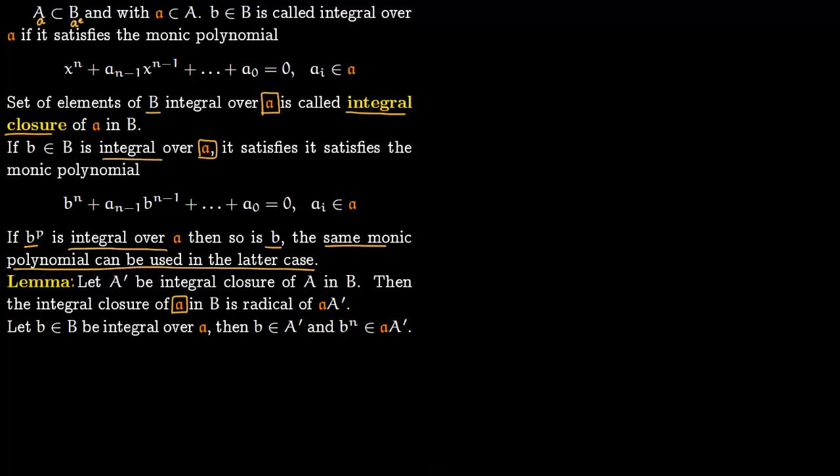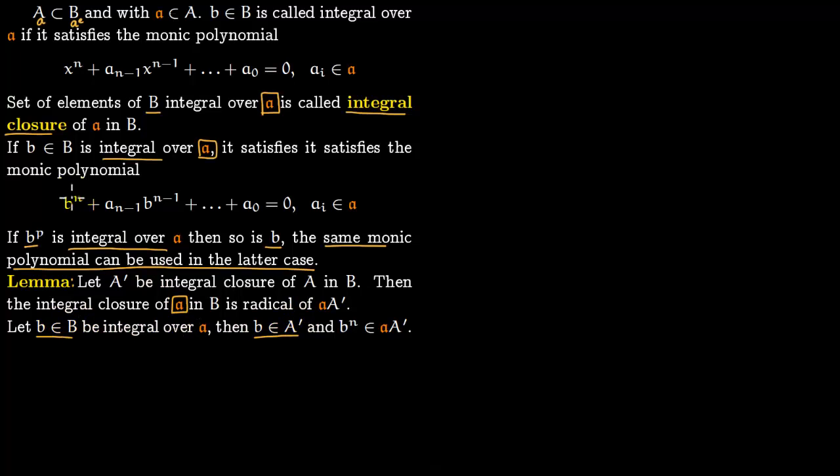So let us see this. The first thing we are going to prove is: you pick up an element in ring B which is integral over this ideal, then we will show it lies in the radical of 𝔞A'. To show that it lies in the radical of 𝔞A', we have to show some power of b lies in 𝔞A'. So you start with b integral over 𝔞. Since b lies in A', where A' is the integral closure, you have an equation like this, because b is integral over 𝔞, and then b lies in A' for sure.